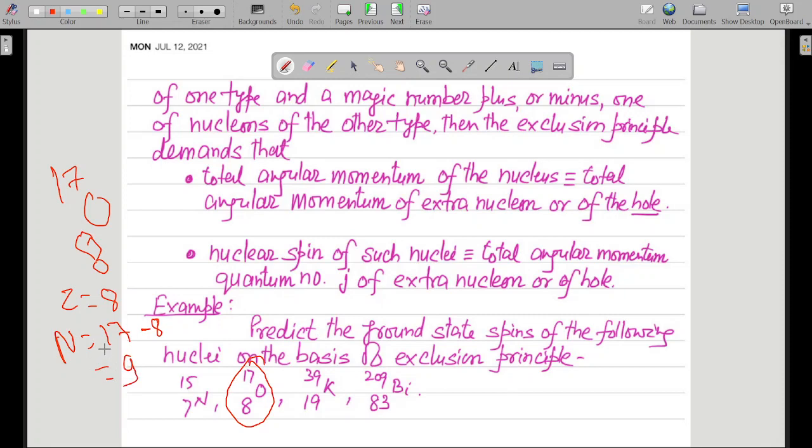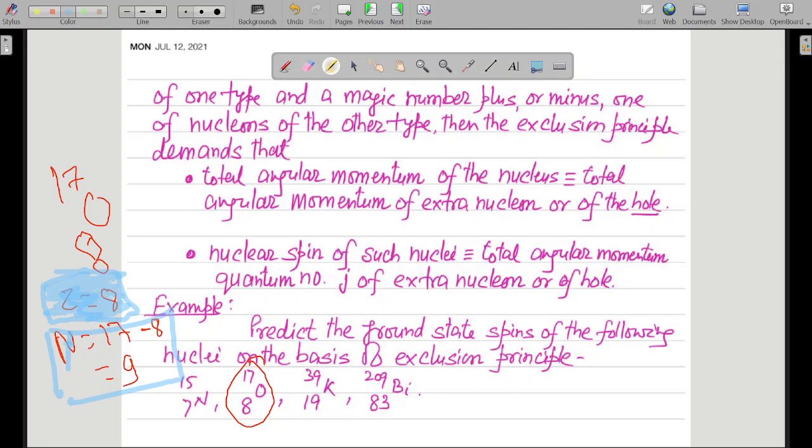So the total number of protons is 8 in this particular case, and the total number of neutrons is 9. The total number of protons equal to 8 is a magic number of nucleons of one type, protons in our case.